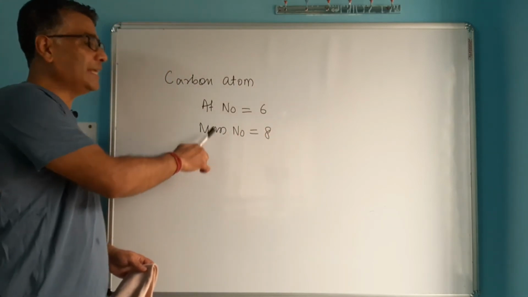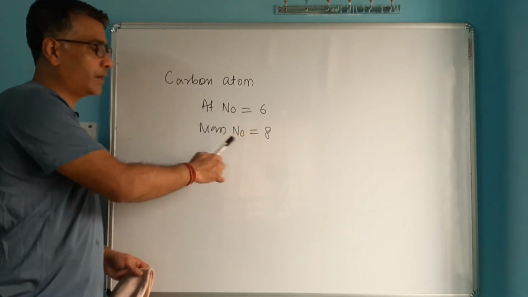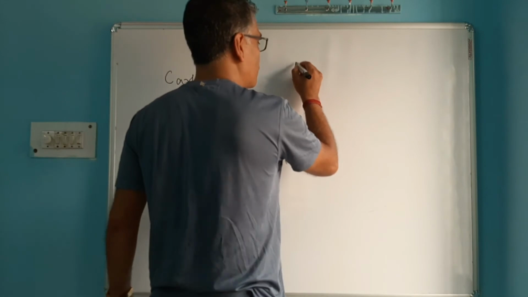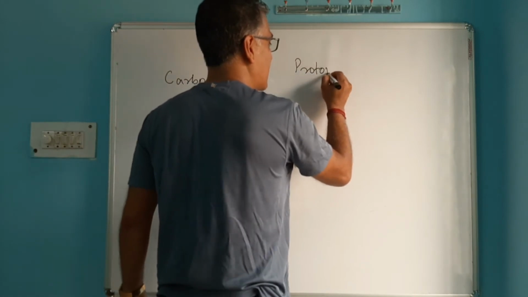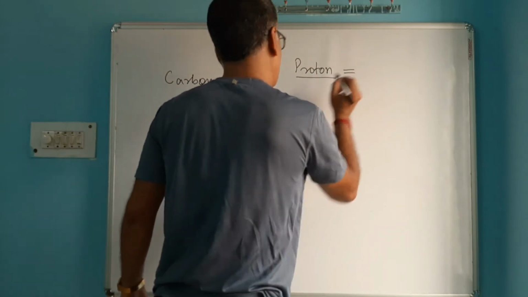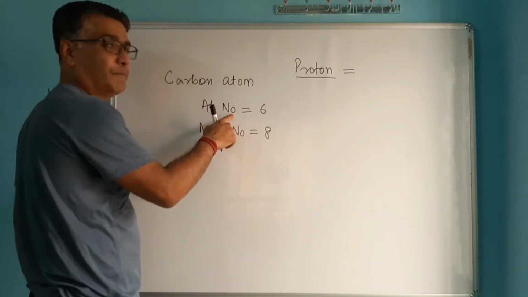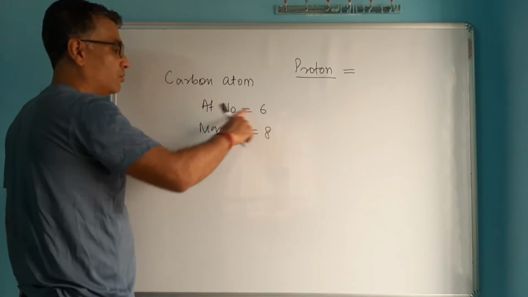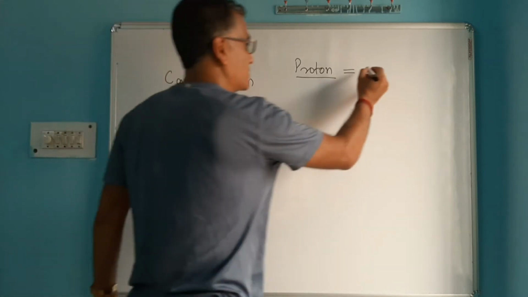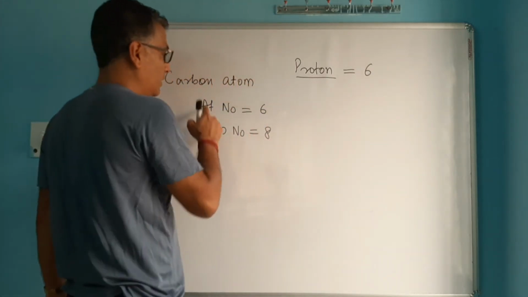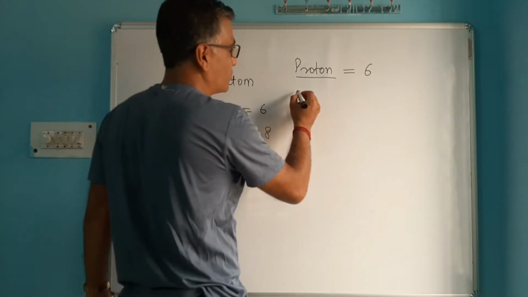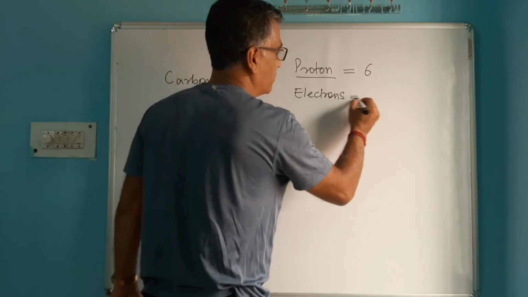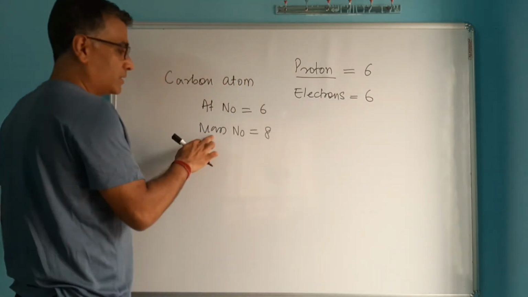Can you find some meaning out of the values of its atomic number and mass number? That means, can you find out how many protons are there in this atom of carbon? Atomic number is the total number of protons that lies inside the nucleus. So since the atomic number of carbon is 6, there are 6 protons. And if this carbon atom is neutral, the number of protons always equals the number of electrons, so electrons will also be 6.